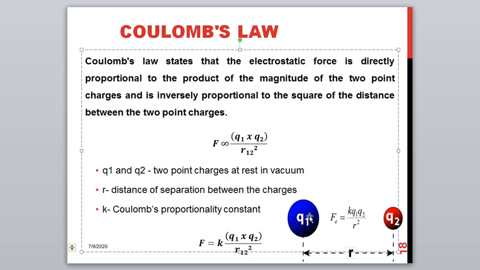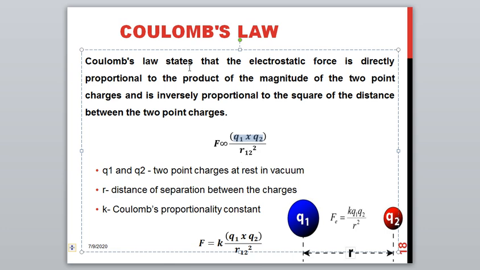So when the magnitude of the charge is higher, the force of attraction or repulsion will also be higher, that is directly proportional. So according to Coulomb's law, the electrostatic force F is directly proportional to the magnitude of the two charges Q1 and Q2, and inversely proportional to the distance.